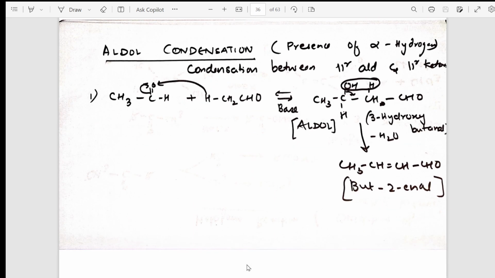Then next came the aldol condensation. In aldol condensation, first comes the definition, then the reaction, then the base, sodium hydroxide, and finally I have shown step by step how I have removed water and finally got my alkenol. So butenol, because I have taken 1, 2, 3, 4 carbons here. Here I am getting the product as butenol. Again, a detailed explanation I have done in the one-shot videos. Please go through the one-shot video, students. You will get a clear understanding.